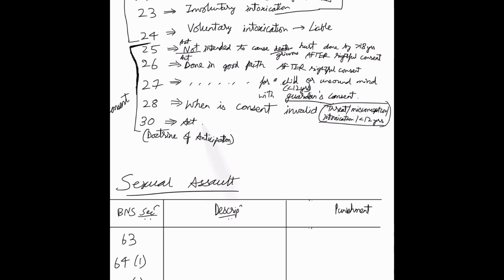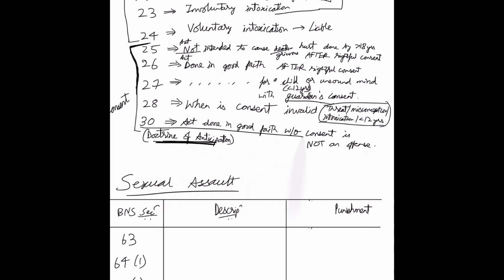28 states the circumstances in which consent is invalid. That is, if the person is intoxicated or less than 12 years of age, or any misconception involved, or taken under threat. Section 30, also known as the doctrine of anticipation, states that an act done in good faith without consent is not an offense.